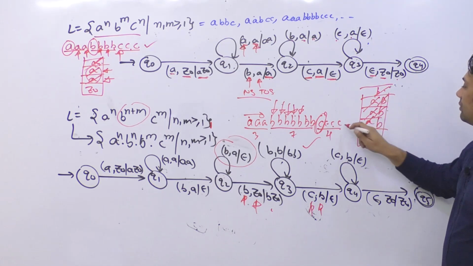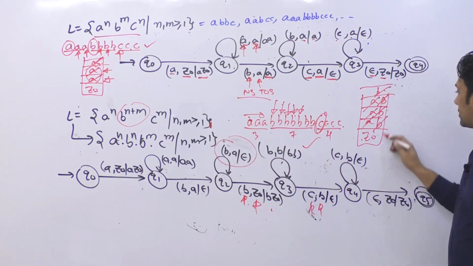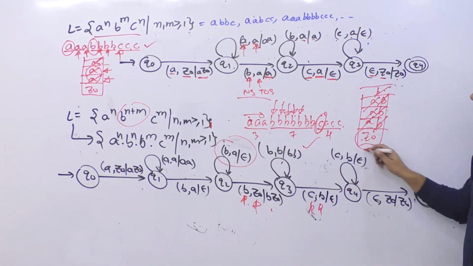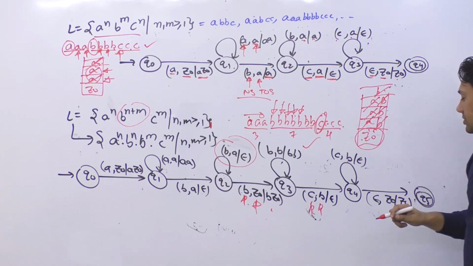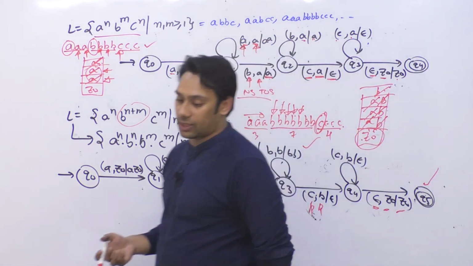One more C, remove it. One more C, remove it. So after comparing with the number of C's, your stack will become empty. That means stack will only be having Z0 and this string is also finished. So that means if you get epsilon comma Z0, then you can say it is Z0 and you are going to accept it by saying yes, the string belongs to the language.